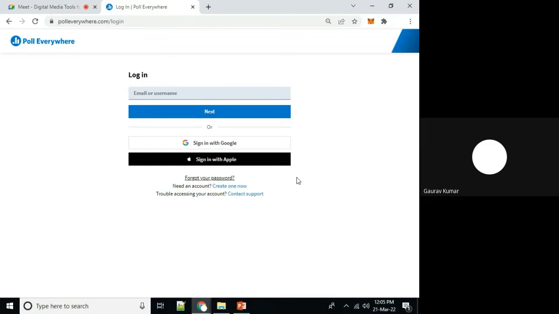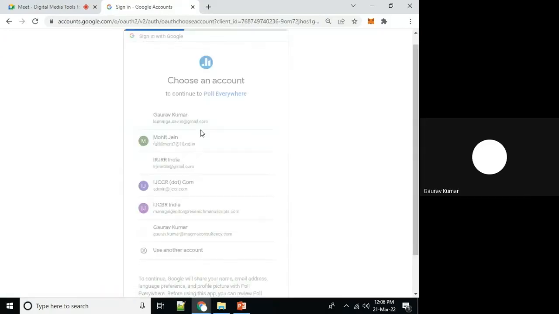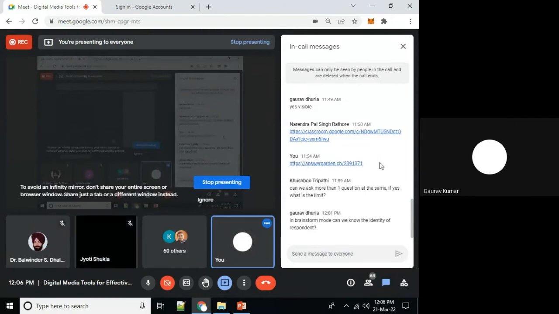All of us have accounts on many cloud applications, and after a few days we forget the username and password. So we can use this option directly, sign in with Google or whatever account is provided here.